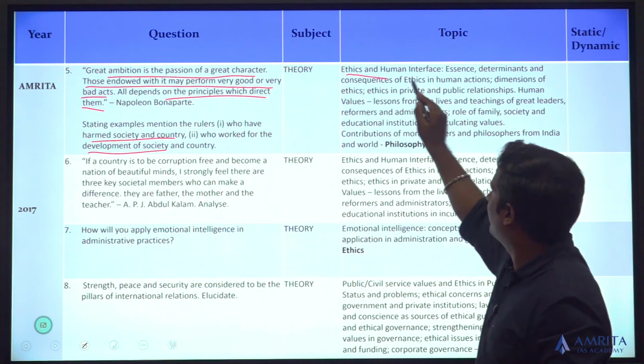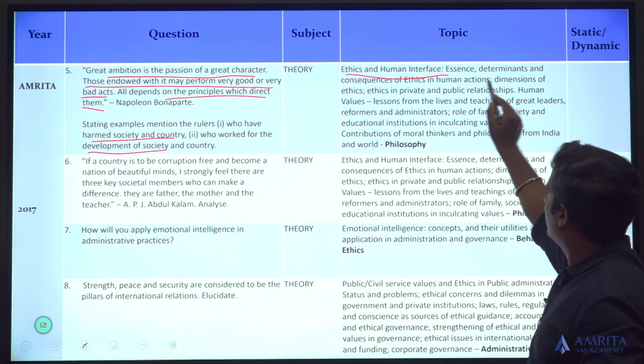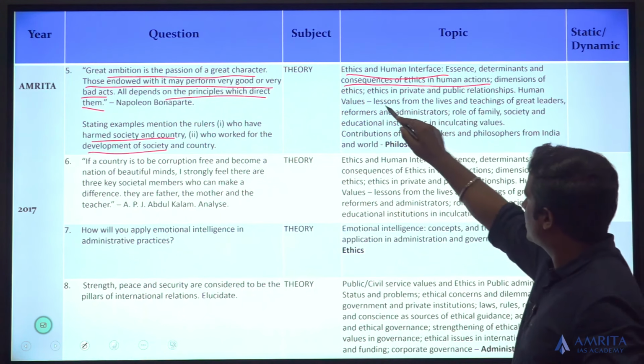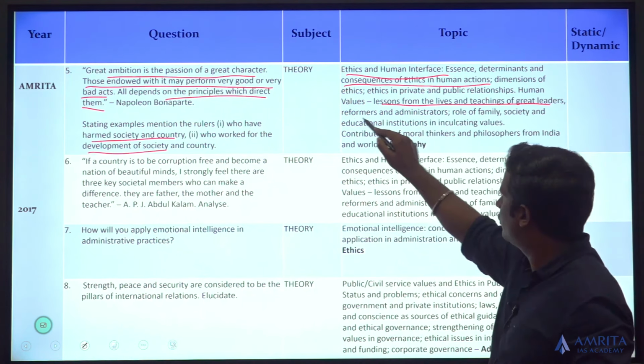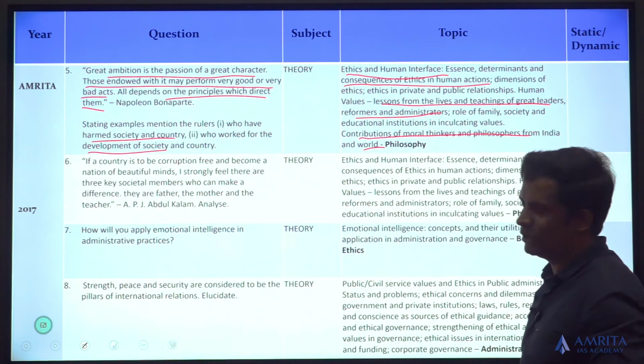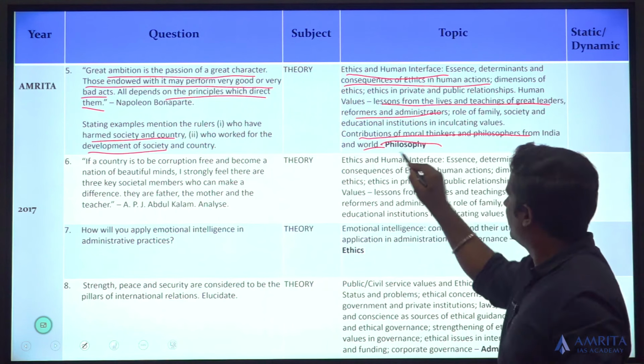Ethics and human interface: the determinants and consequences of ethics in human action. Lessons from lives and teachings of great leaders, reformers and administrators. Contribution of moral thinkers and philosophers around the world. So it's a part of the philosophy.